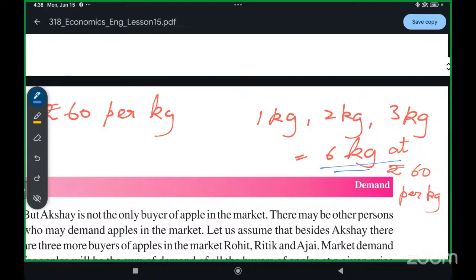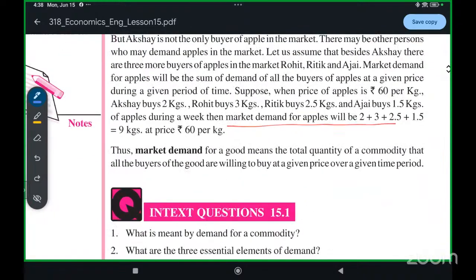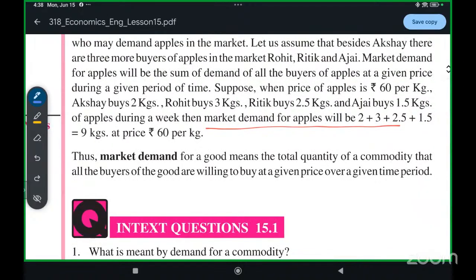It means the total demand of all the people who want to buy apples. The quantity at which all the people want to buy apples is the market demand. Market demand means the total quantity of a commodity that all the buyers are willing to buy at a given price at a given period of time.